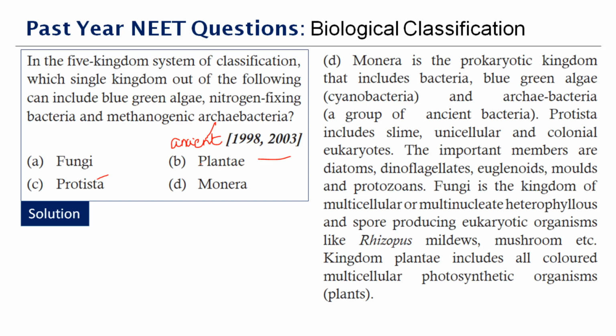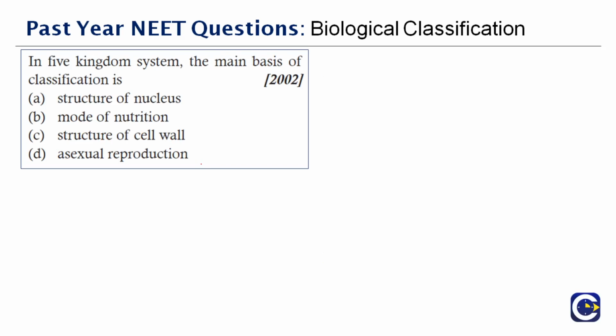Monera only will include blue-green algae, archaebacteria, cyanobacteria. All these will come under this category. Okay, therefore the correct answer is option D. Next question here. In 5-kingdom system, the main basis of classification is dash.